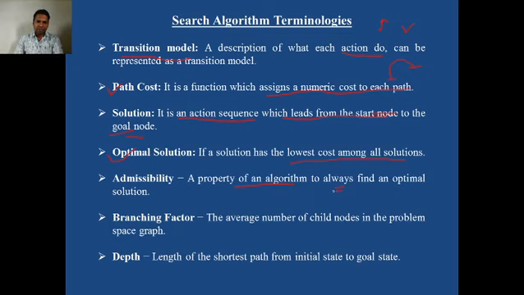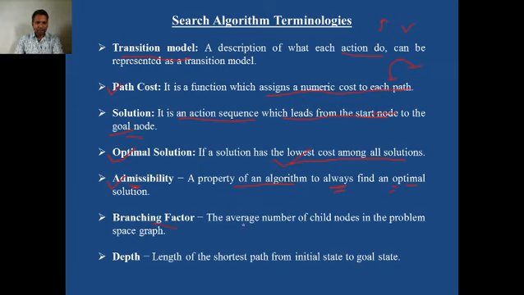Some of the algorithms may not find the optimal solution, and some always find the optimal solution. So this is the property of that algorithm. Whether our algorithm is admissible or not depends on whether it always finds the optimal solution. Optimal means lowest cost solution.